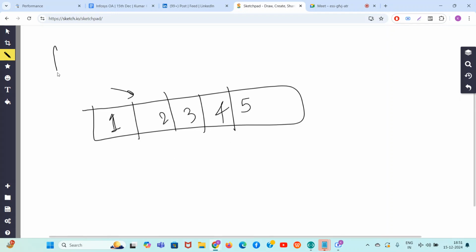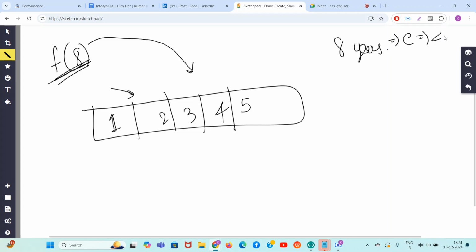For this array, calculate f of 8. F of 8 means you are given 8 operations. Is it possible to solve this problem with 8 operations, guys? If you are given 8 operations, how many even numbers will be there? You can calculate now. Even operations will be 4, odd operations will be 4.